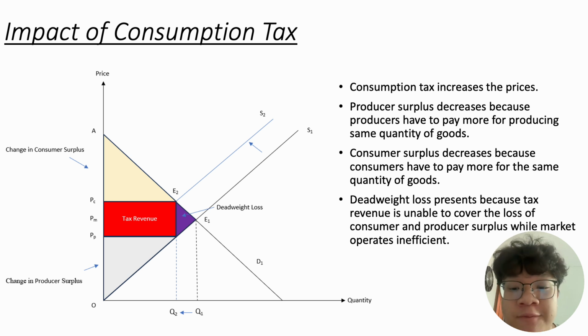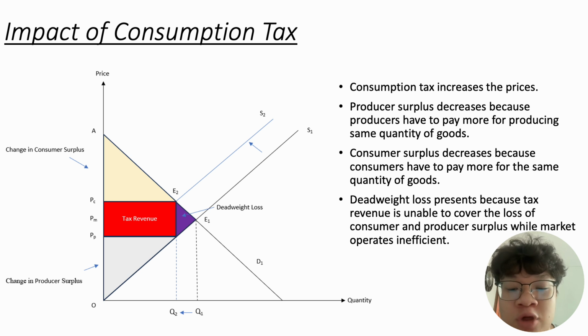On the other hand, from the view of consumers, the consumer surplus will decrease too because consumers have to pay more to receive the same quantity of goods. Therefore, the quantity demanded has to decrease as the price increases. As a result, tax revenue will be generated, which is the rectangle with red color.